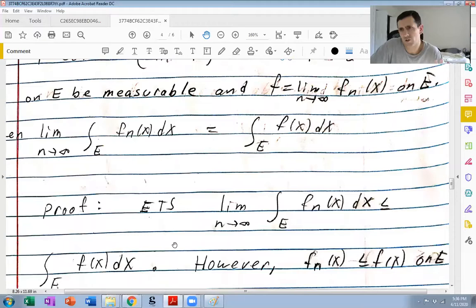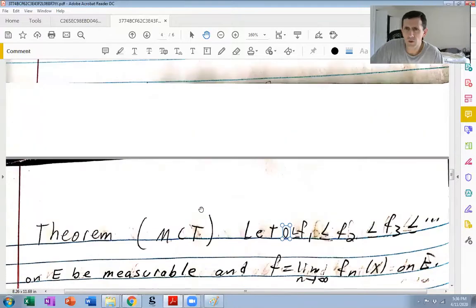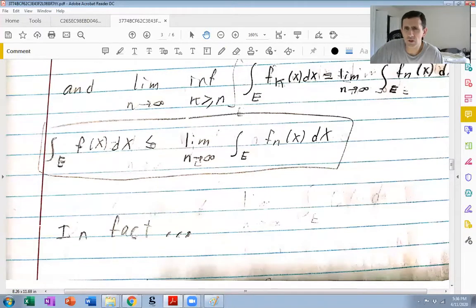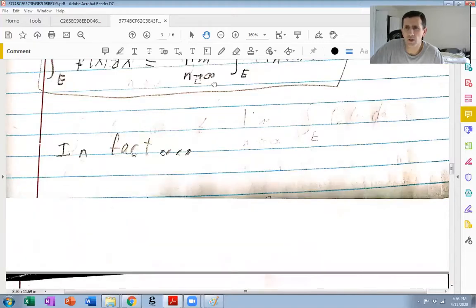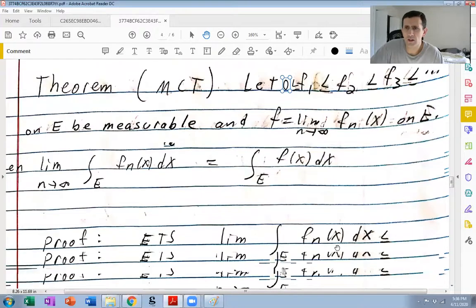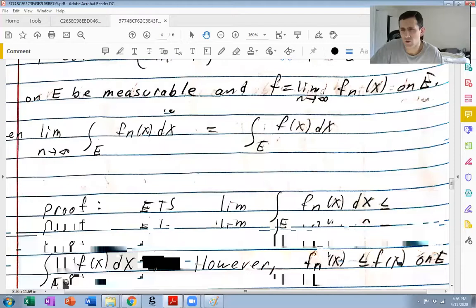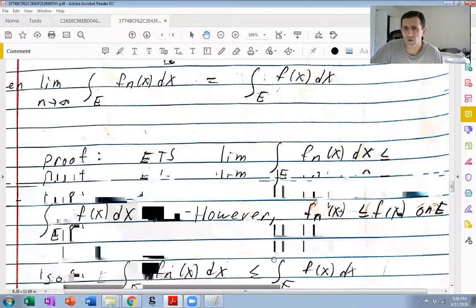And again, this is trivial from what we've already proved. So we've observed that this is true. So to prove equality, we just have to prove the opposite inequality. So it's enough to prove that this limit is less than or equal to this integral. Well, there's nothing to prove.